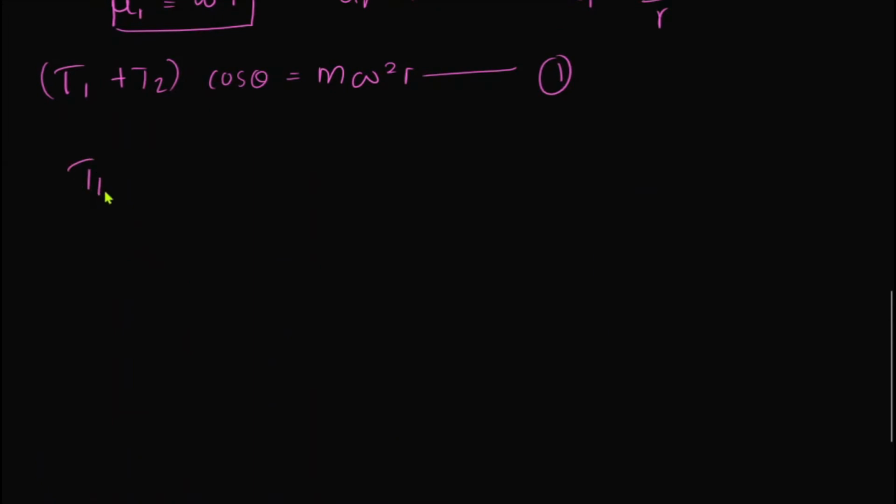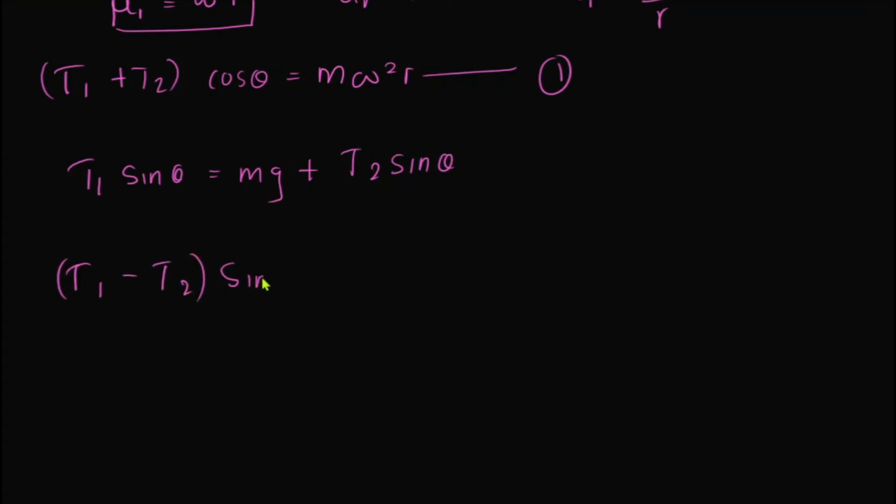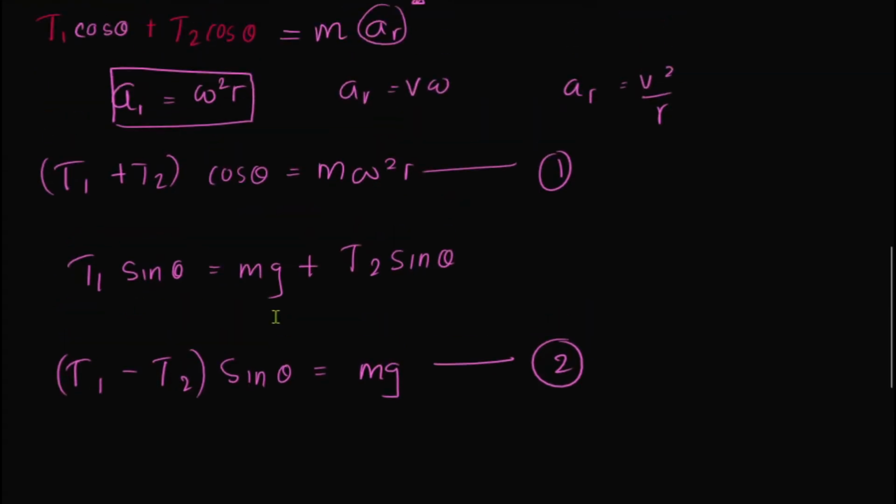So take this to the other side: T1 minus T2 sin theta is equal to mg, right?